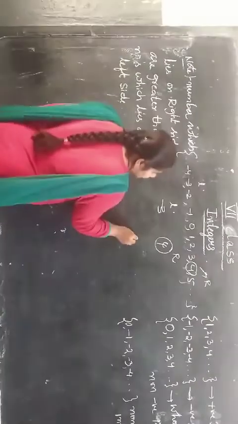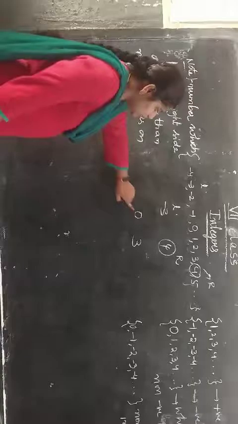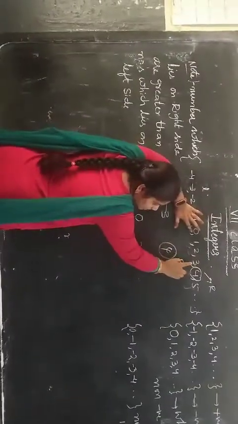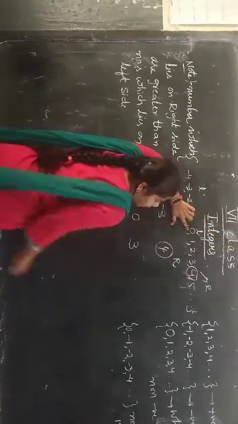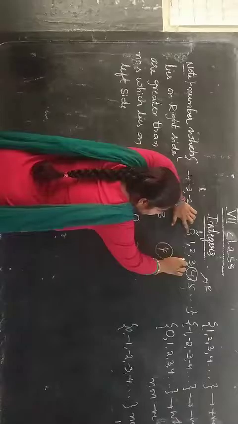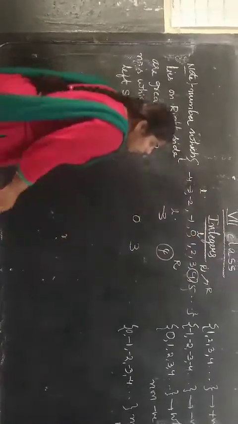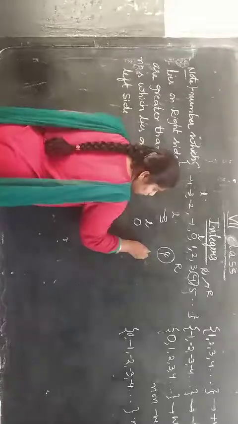In the same way, I am taking 3 and 0. Now, 3 lies on which side? Here 0 is there and here 3 is there. So 0 lies on the left side of the number line and 3 lies on the right side.